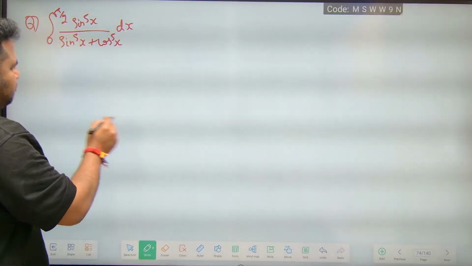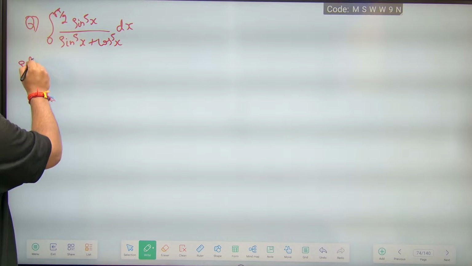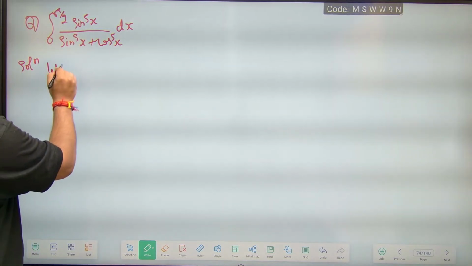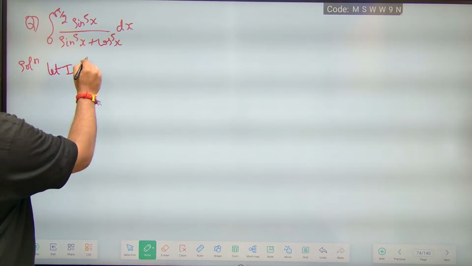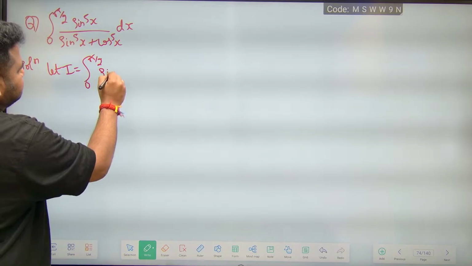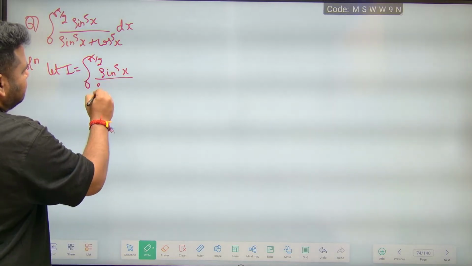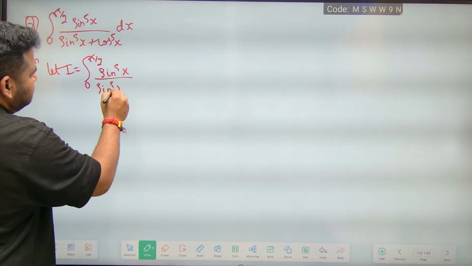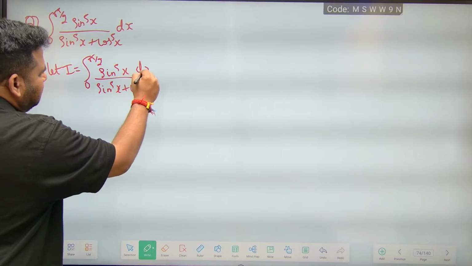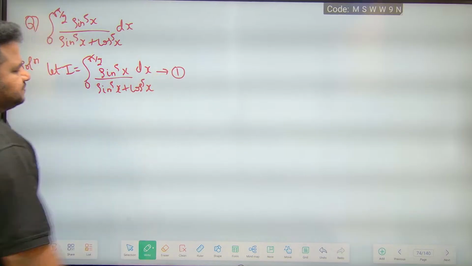Now the solution. I told you in definite integrals we will always take it as: let I be equal to the integral from 0 to pi by 2 of sin power 5x by sin power 5x plus cos power 5x dx. Let this be equation 1.